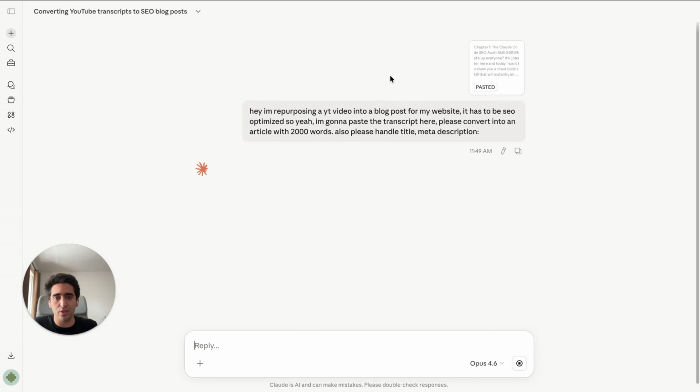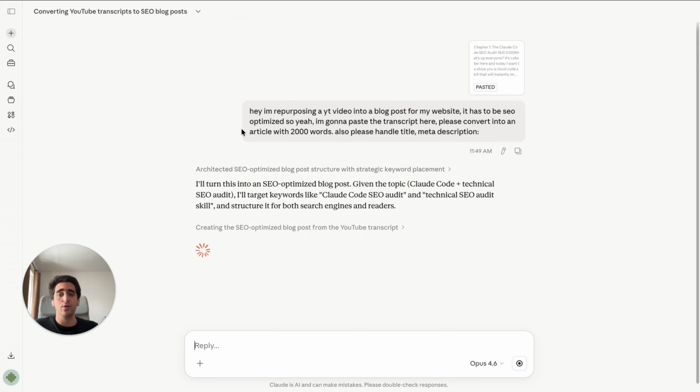And pay attention, this is gonna be a good article because Claude is a smart model, but it's still a manual process because we have to open Claude, we have to open YouTube, we have to get the transcript, we have to paste the transcript, and we gotta prompt Claude in order to get this done, okay? So let me get back to you once Claude is done and show you the article that it creates.